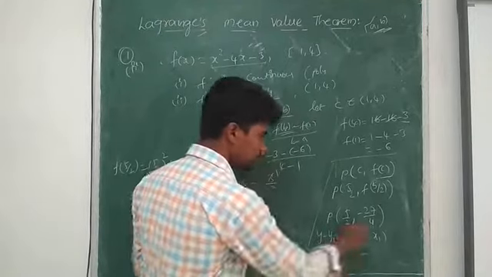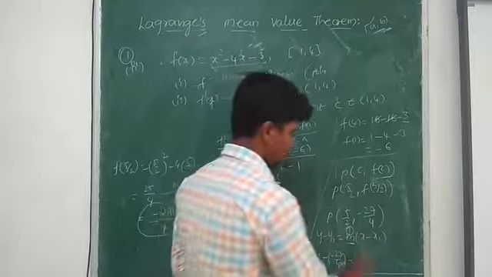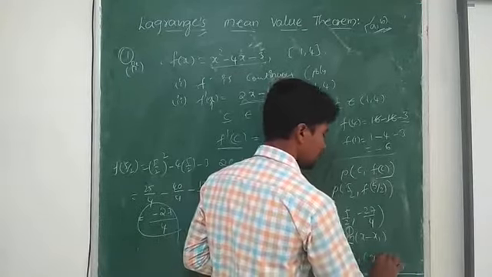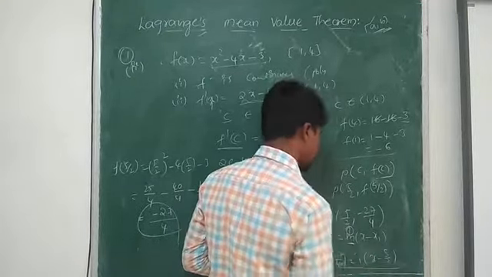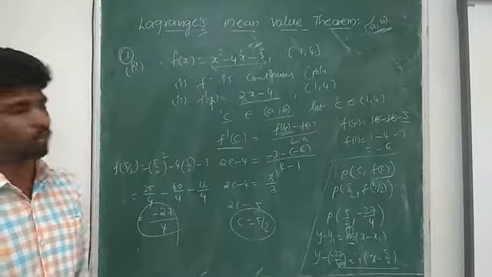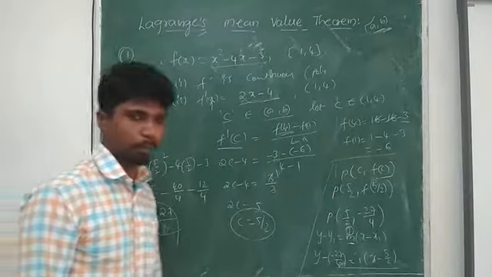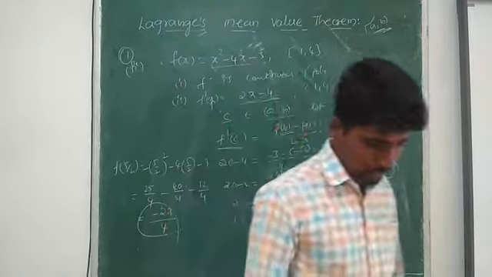y minus y1 is minus 27 by 4, which is equal to 1 into x minus 5/2. If I simplify, I get the equation of tangent also. So this and all they didn't ask. They asked till this point. So we find the point, right? So one more question you take.